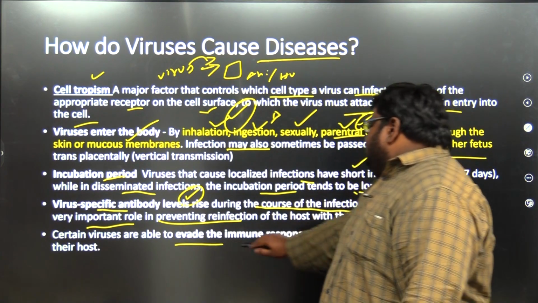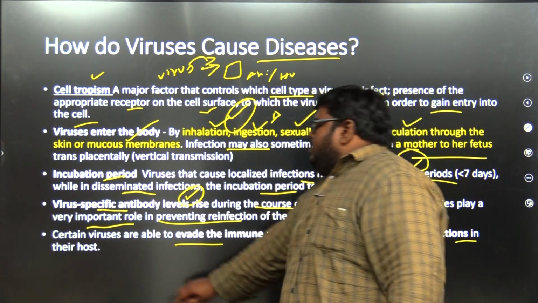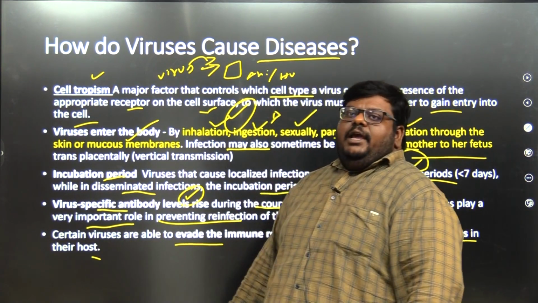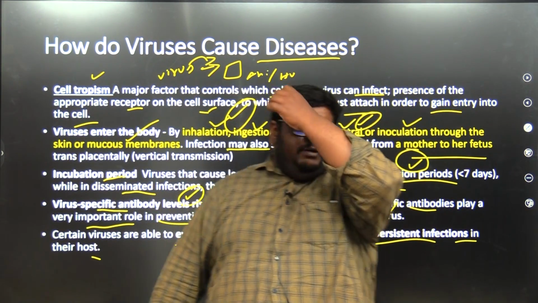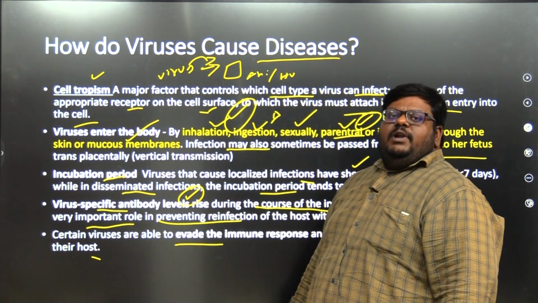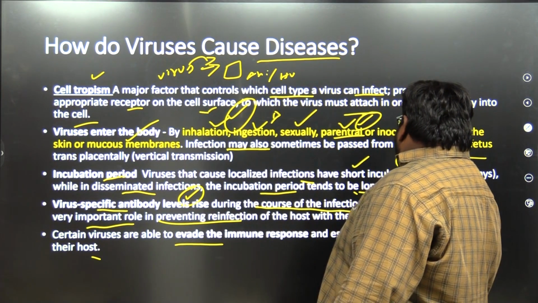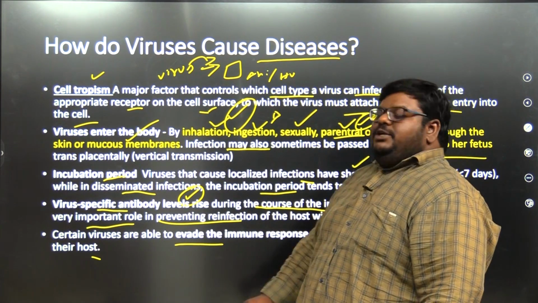Certain viruses are able to evade the immune response and establish persistent infection. There are some infections like HIV, which we can't suppress, isn't it? We can only take medicine. Their immune system will get decreased, and it will cause persistent infection in the body of that human.